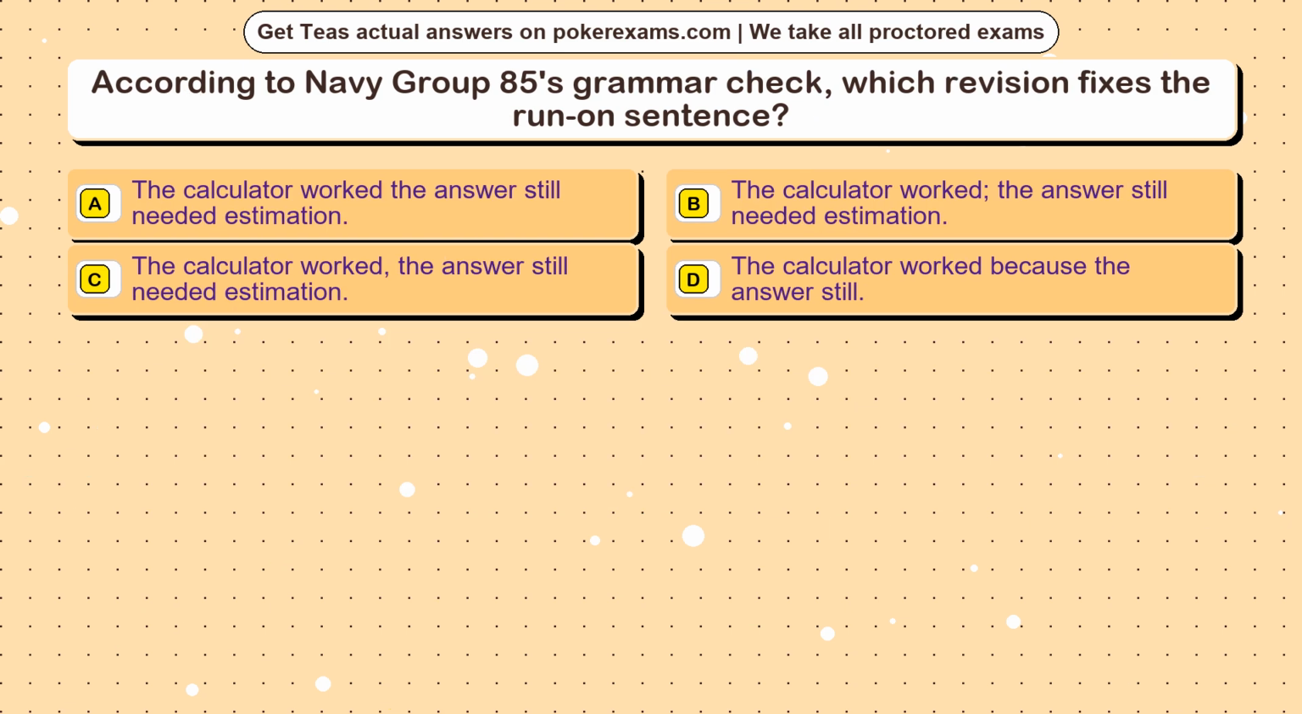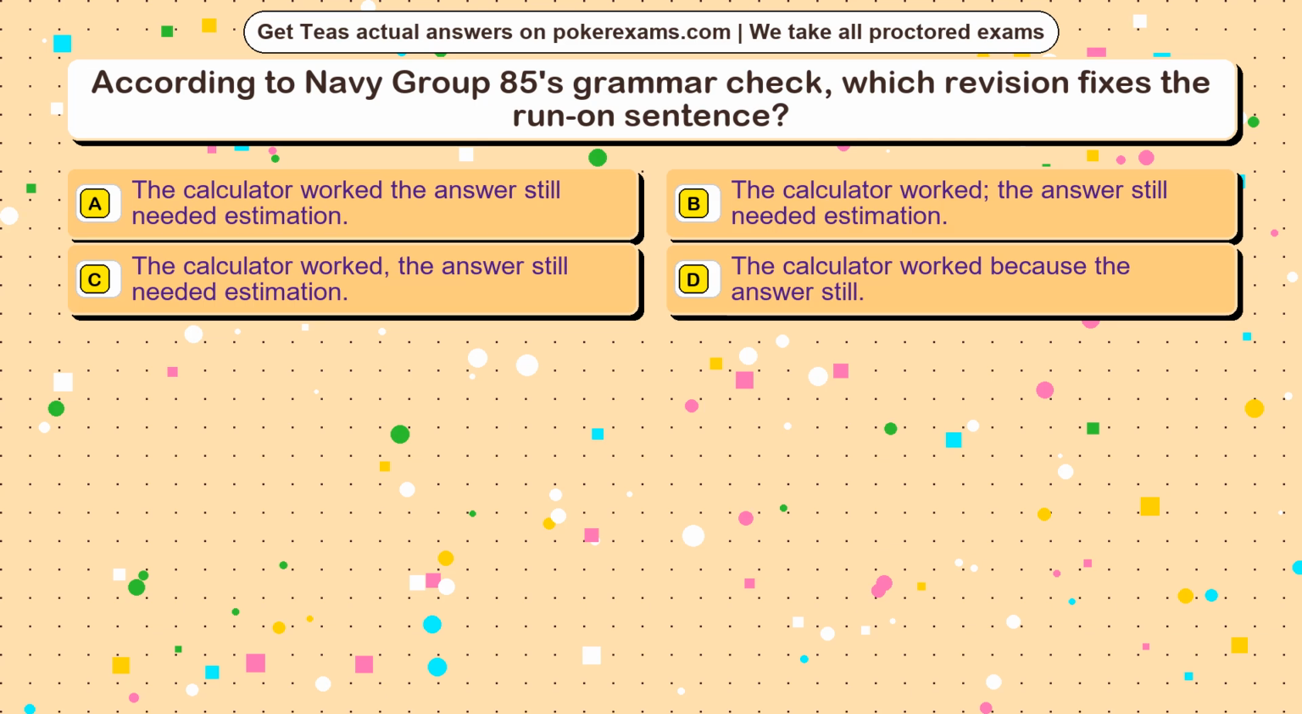Question 24. According to Navy Group 85's grammar check, which revision fixes the run-on sentence? Option A. The calculator worked, the answer still needed estimation. Option B. The calculator worked, the answer still needed estimation. Option C. The calculator worked, the answer still needed estimation. Option D. The calculator worked because the answer still.